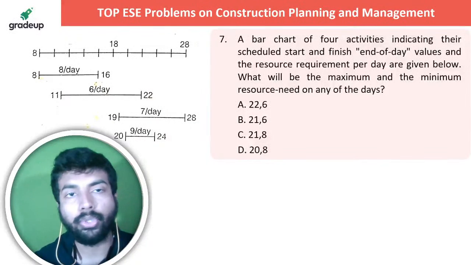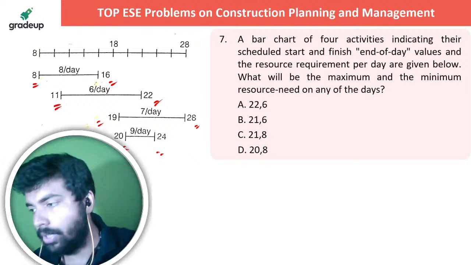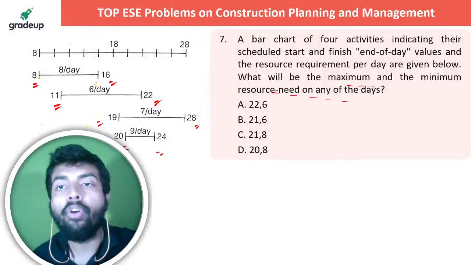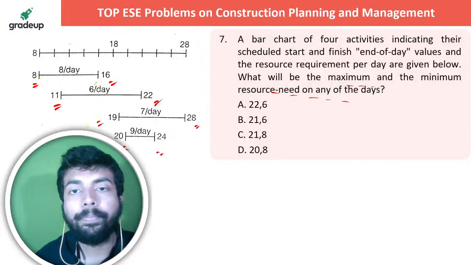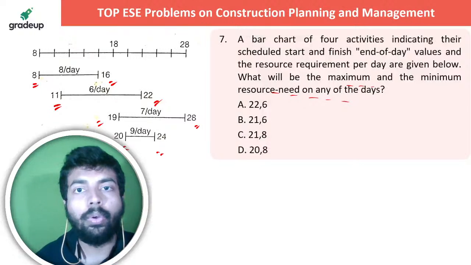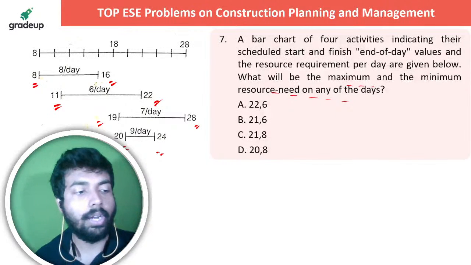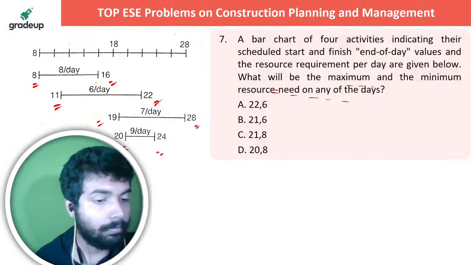A bar chart of 4 activities, total 4 activities are there, you can see. The first activity runs from the 8th day to the 16th day. Second activity starts from 11th day to 27th day. The third activity runs from 19th day to 20th day, and the next is 20th to 24th day. So tell me what will be the maximum and minimum resource need on any of the days? ठीक है, कितना resource need होगा in a particular day? That is what they are actually asking, right? So please let me know in the live chat section, sir, what is the answer to this particular question कि resource जो need होगा वो कितना कितना होगा, बताइए भाई.